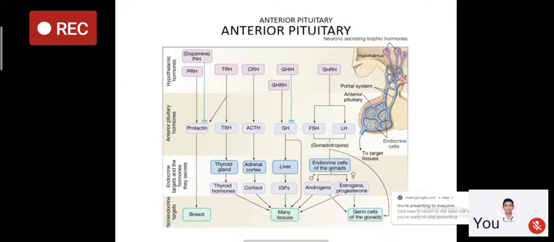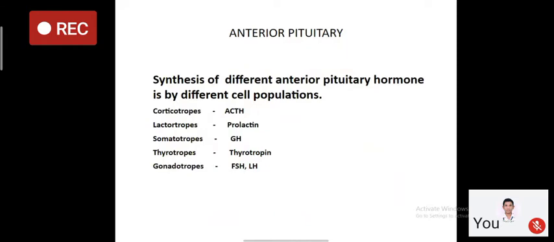Now, except prolactin, trophic hormones are stimulatory to pituitary gland; prolactin always remains under inhibitory control. So, like TSH, ACTH, they are all under stimulatory control from hypothalamus, but prolactin is under inhibitory control. So, except prolactin, all are stimulatory hormones. Now, prolactin acts on breast and after pregnancy or delivery is required for lactation.